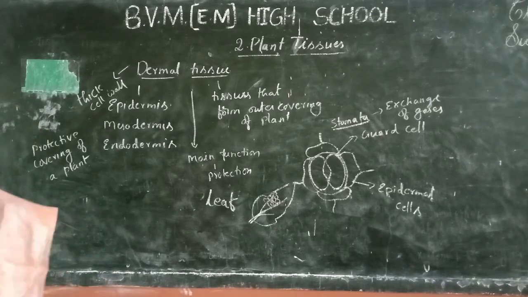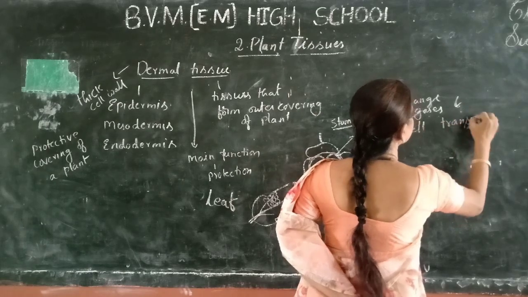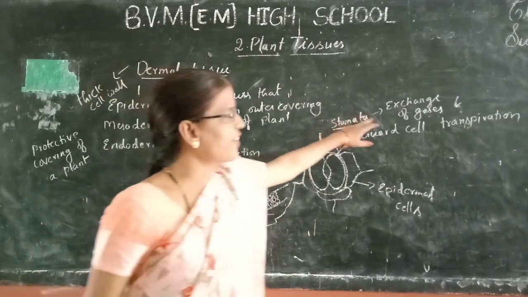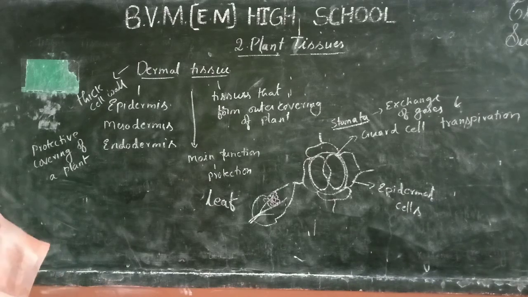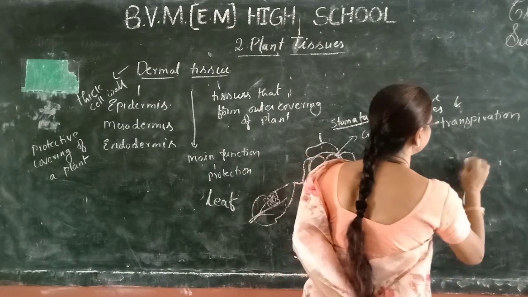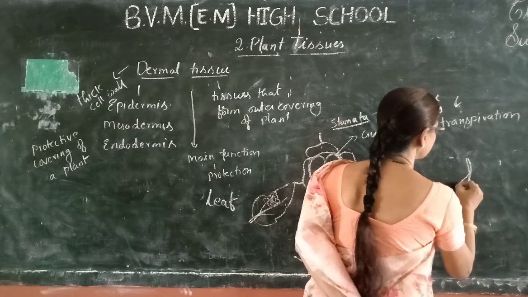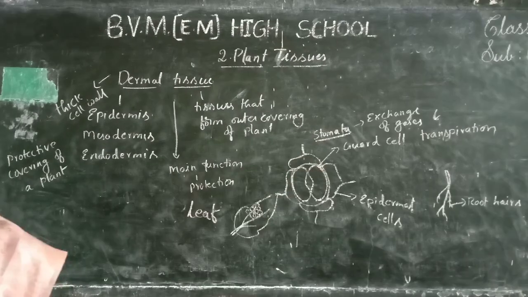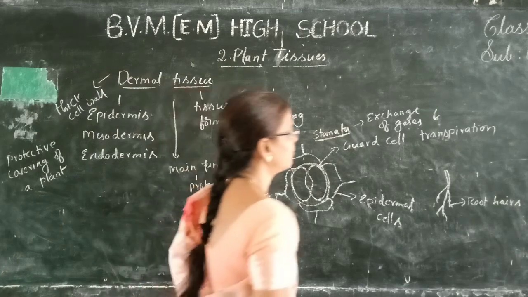And transpiration. Stomata are used for exchange of gases and transpiration. If you observe the root, they have long hair structures called root hairs. These are used for absorption of water from the soil.